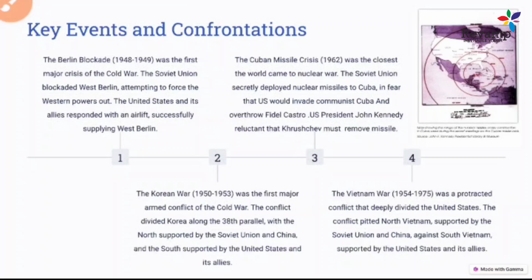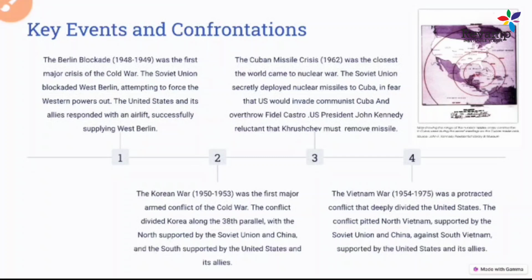So a lot of weapons were installed to keep the USA aside and not allow it to come to the area to overthrow the government. This installation of nuclear weapons, this whole scenario, is called the Cuban Missile Crisis. When the USA came to know about all these things, the US President John Kennedy insisted that Khrushchev must remove these missiles because they were creating a crisis.